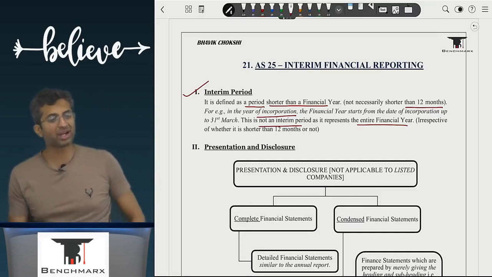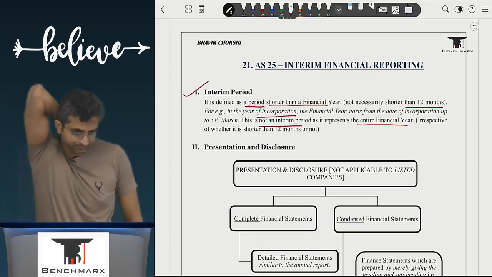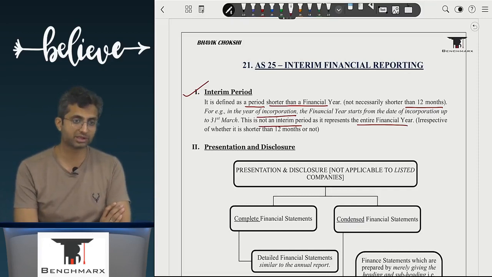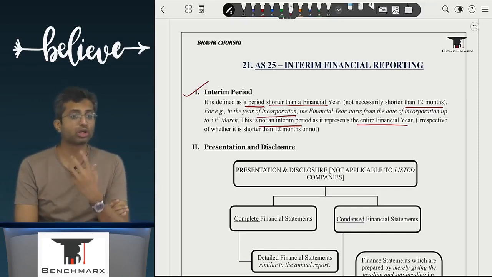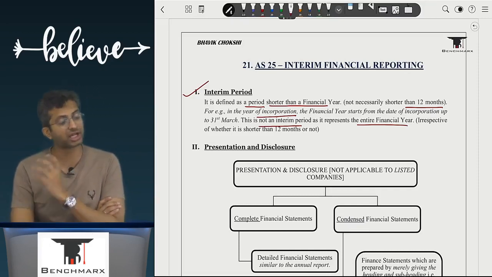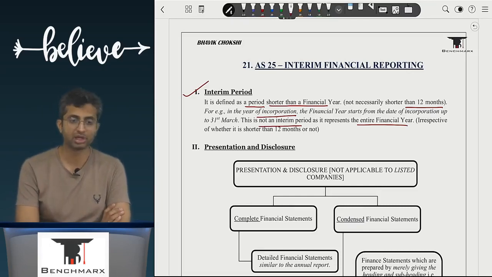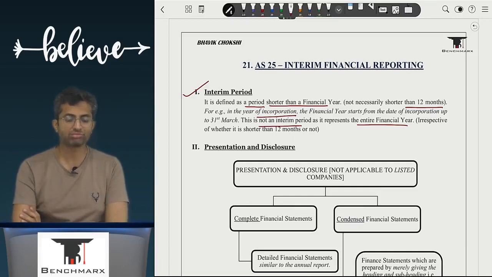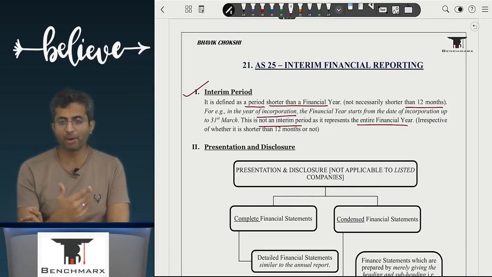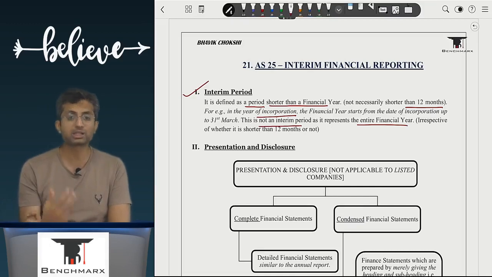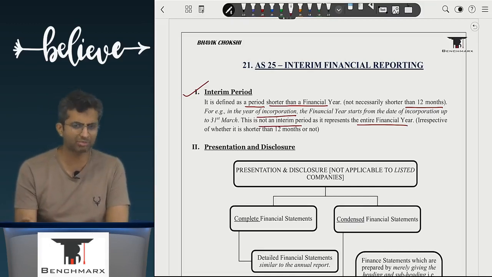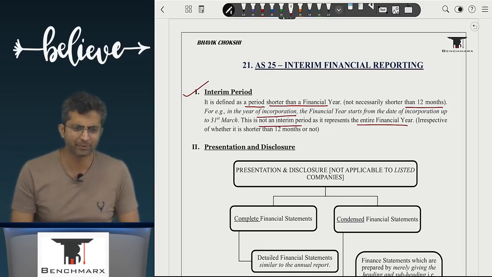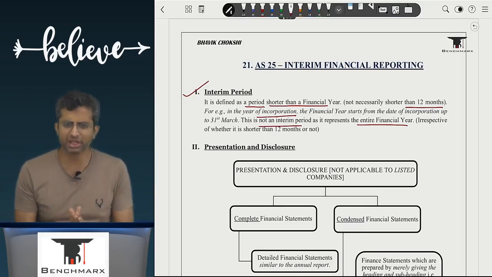Is that to be prepared at every quarter, every half year? That is, annual report is for the entire financial year. So if a company is preparing quarterly statements, is a quarter an entire financial year or is it an interim period? Interim period. So when I look at a quarter, it is typically an interim period. So the amount of disclosure and presentation that you do in an interim period, should it be as detailed as you do it in an entire financial year? No, it can be much more summarized, right?